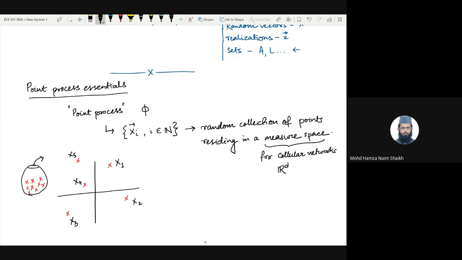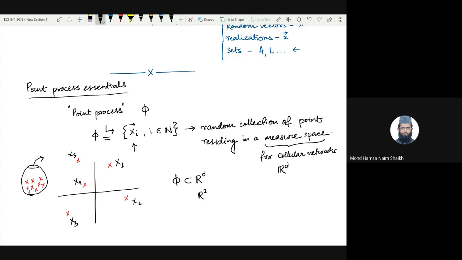We will be denoting these points as x1, x2, x3, where i belongs to the set of natural numbers. And this set of such points will be denoted by phi, which is actually the point process. Naturally, phi in this case is a subset of R^d, or in this particular example, a subset of R^2. So this is one way of visualizing a point process.